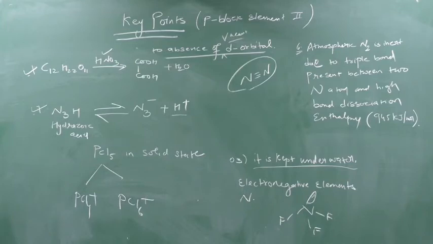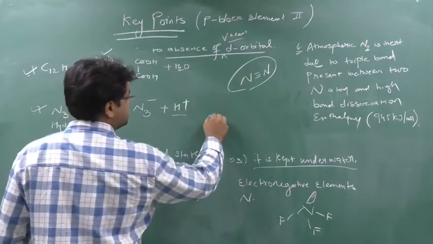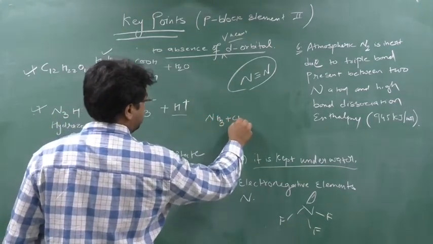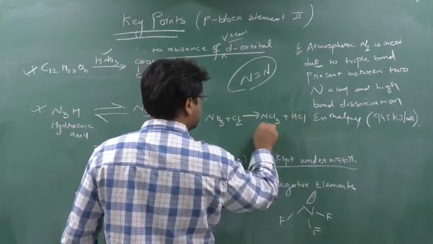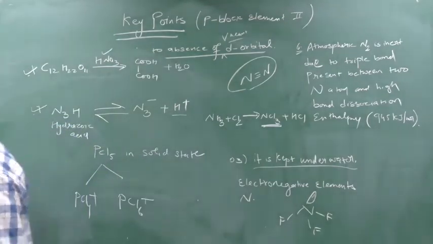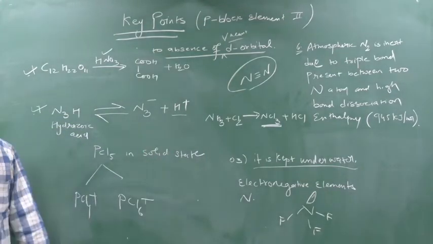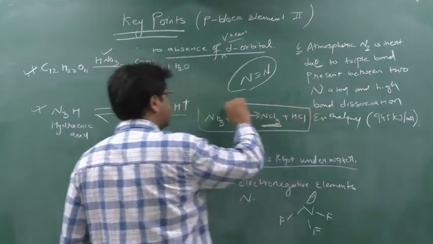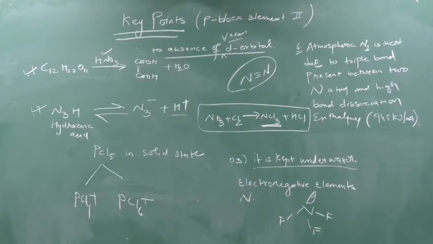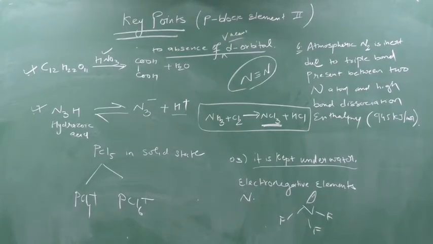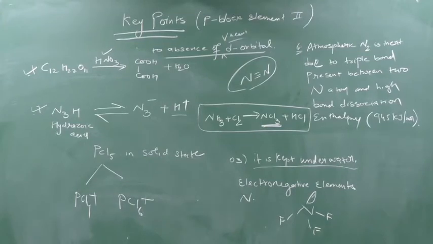NCl3 is used as an explosive material. Write down. Write down the preparation also. This is the key point. You can write down the reaction: NH3 plus Cl2 forms NCl3 plus HCl. So NCl3 is used as an explosive.